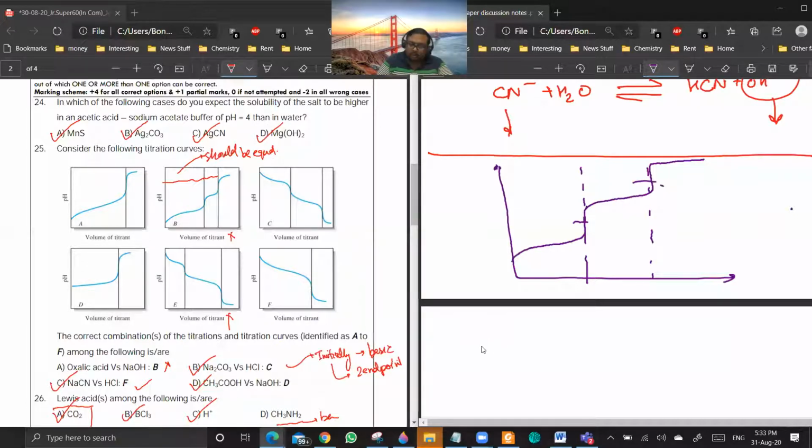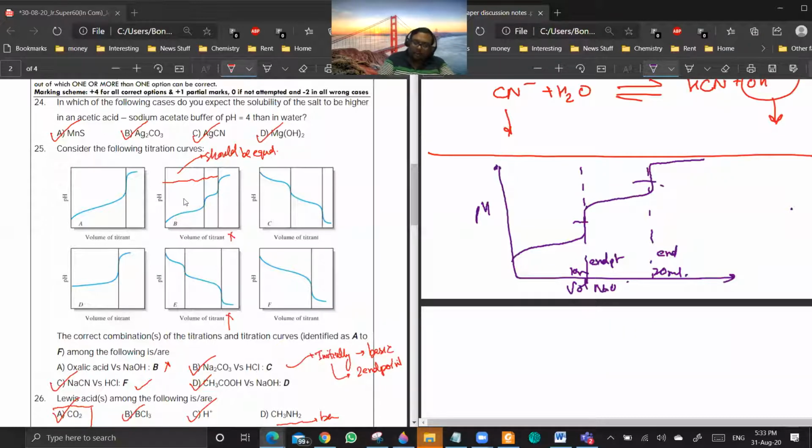Option A is correct only, no, sir. How is it correct? Oxalic acid versus NaOH. Okay, let me just discuss. This is oxalic acid versus volume of NaOH. Okay, now what is the difference between these two graphs? You see, this is endpoint 1 and this is endpoint 2. So if this is like 10 ml, this has to be 20 ml. Are you getting my point? Yes, sir. Because you will require equal volume to reach the second endpoint also.